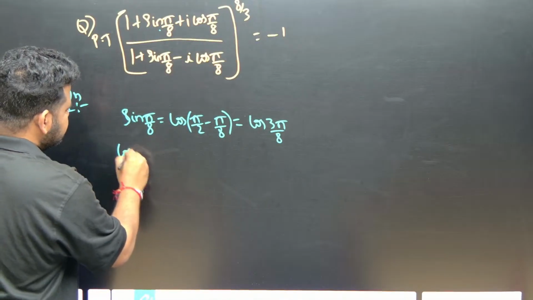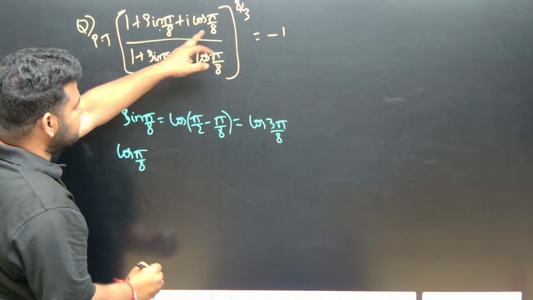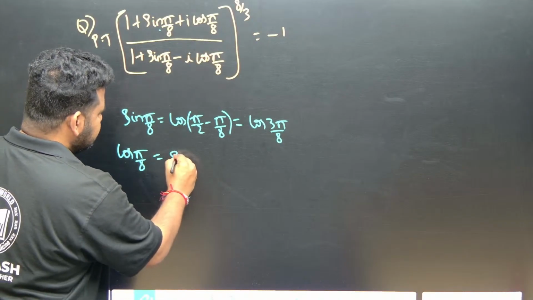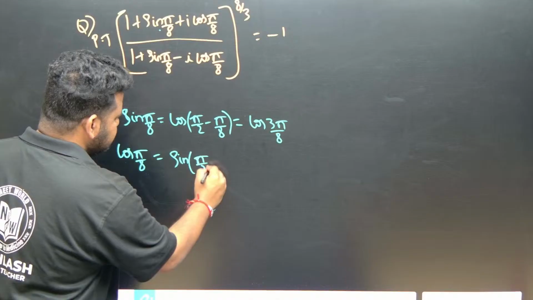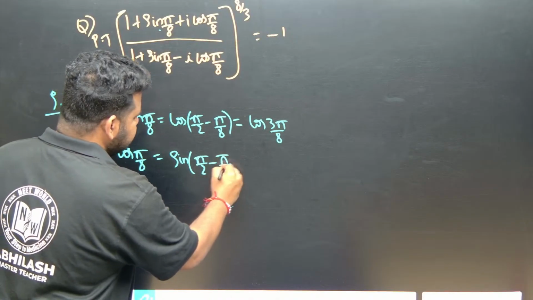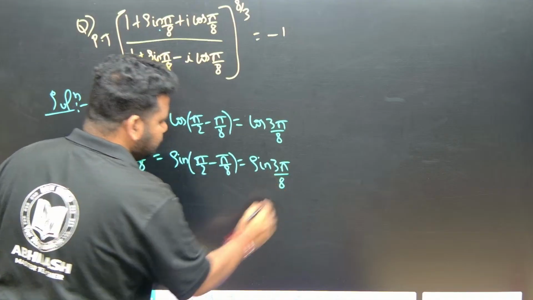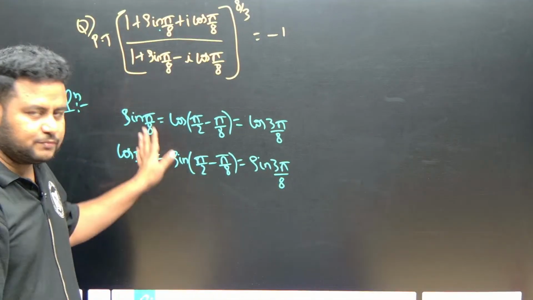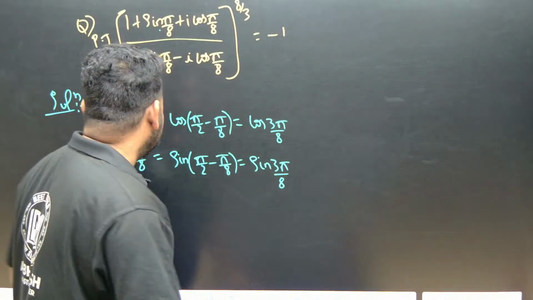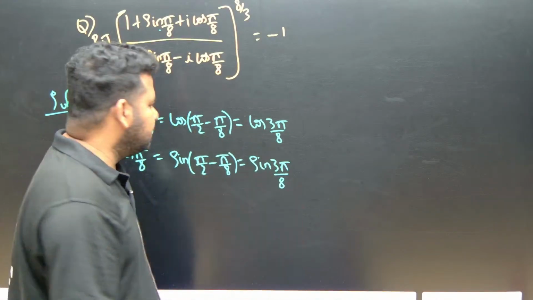That is, cos theta can be written in terms of sin as what? This can be written as sin 90 minus theta, that is equal to cos theta. So sin 90 minus pi by 8 will give us sin 3 pi by 8. This is the first step you have to do. Very important step, because you have to bring this into a form where you can apply De Moivre's theorem.